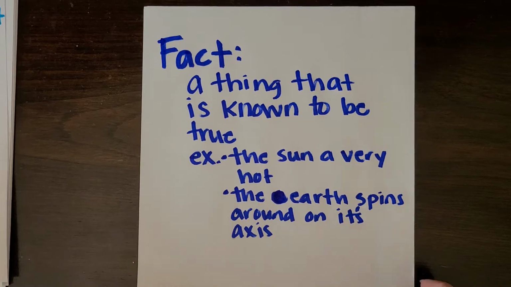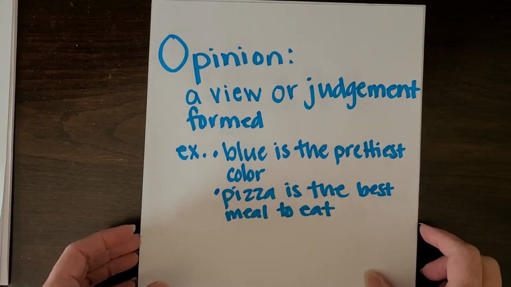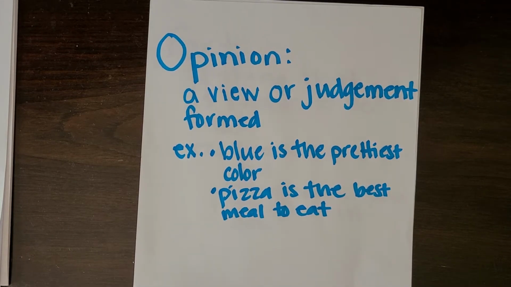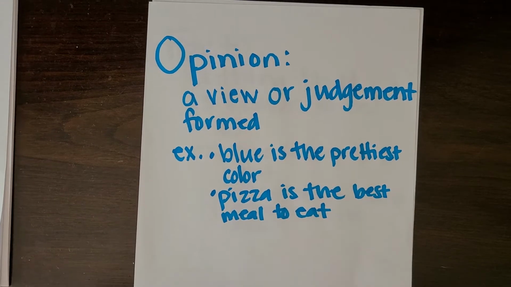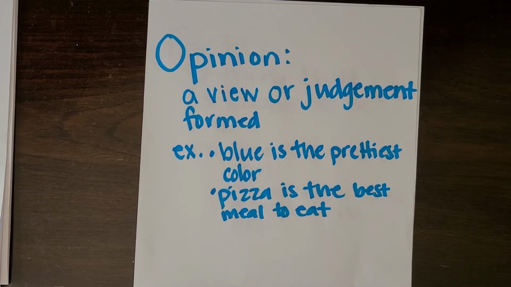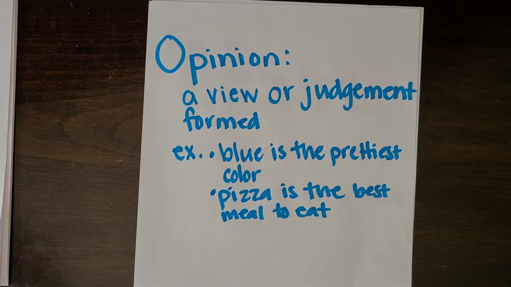An opinion, however, is a view or a judgment that you form over something. For instance, blue is the prettiest color. That's my opinion. It may not be yours. Yours might be purple or pink or green. And pizza is the best meal to eat. That, to me, is not necessarily true, but it might be somebody else's opinion. It's not my opinion, but it could be somebody else's. It could be like my 15-year-old son's opinion. His opinion is that pizza is the best meal to eat. That's fine. He can have that opinion. But usually your opinion is based on fact.